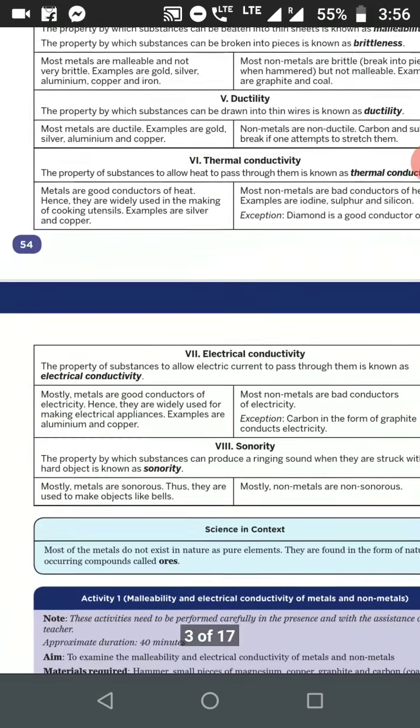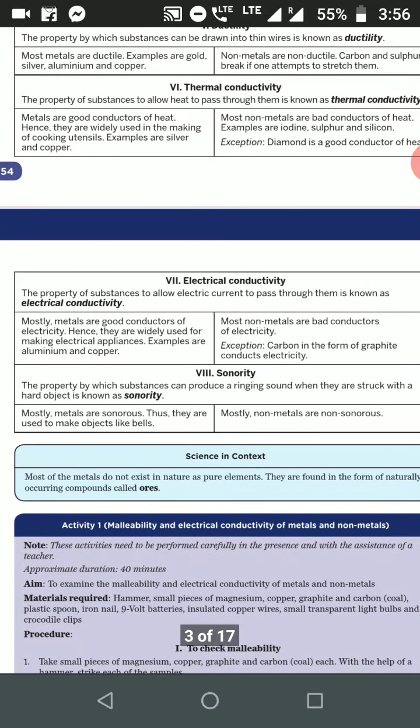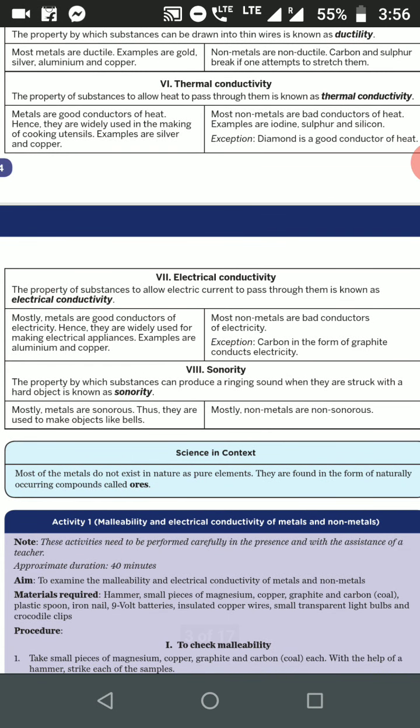Next, electrical conductivity. Electrical conductivity is the property of a substance which allows the electrical current to pass through them. Most of the metals are good conductors of electricity. We see the electrical wires, they are made up of copper or aluminium. As they are good conductors of electricity, the electricity can pass through them. But most of the non-metals are bad conductors of electricity, except an allotrope of carbon, that is graphite. It is a good conductor of electricity.